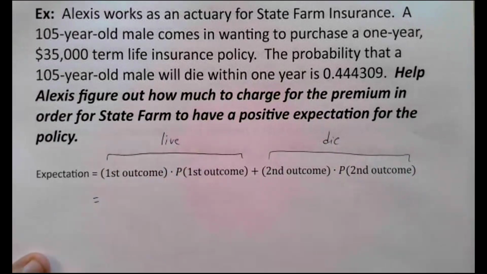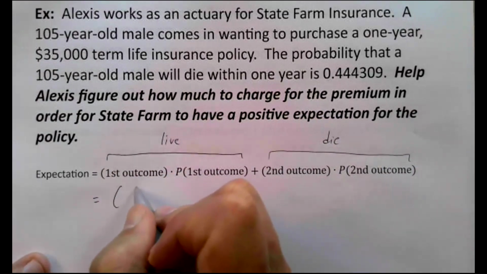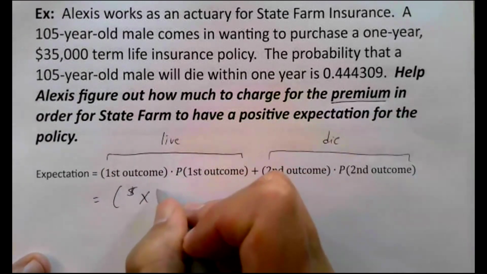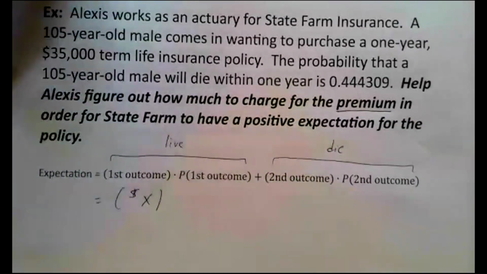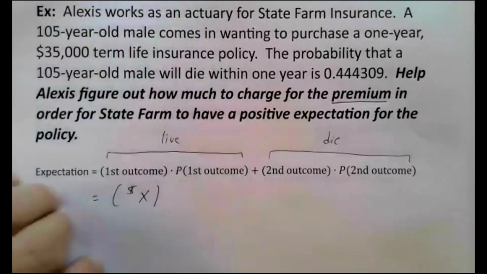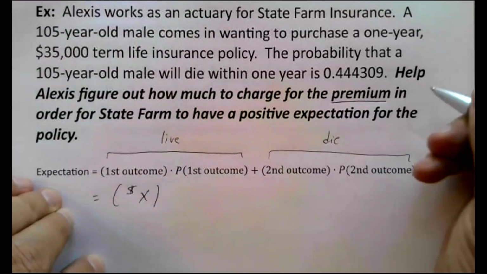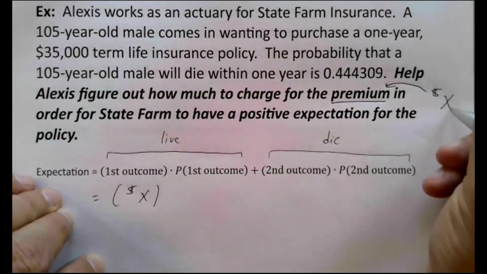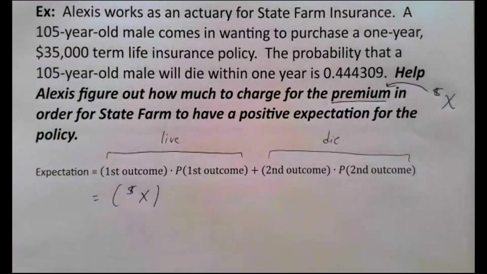If the person lives, the insurance company makes some money. We're not sure how much money though. It's whatever the premium is. I'm going to call that X for now. Since we don't know what it is, let's call it X. I don't know what the premium is, we're going to try to figure that out, so I'm going to call it X amount of dollars.